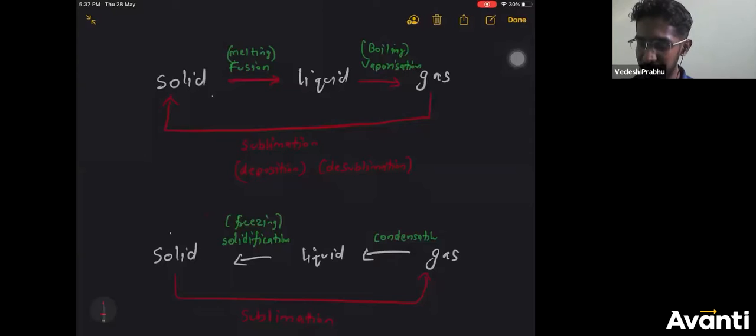Now if you've understood this, you can click on the yes icon, so that we can now go to the Kahoot quiz. Let us see how much of the concept you have understood till now.